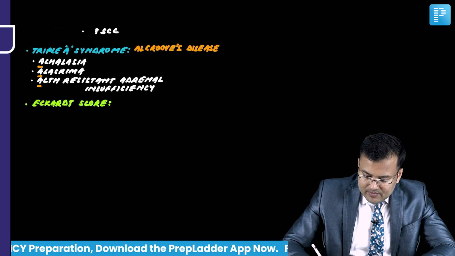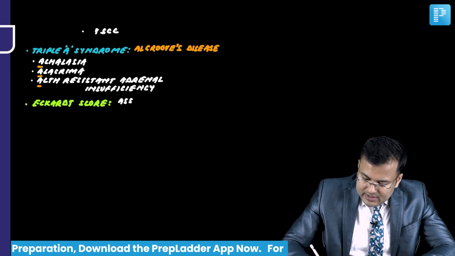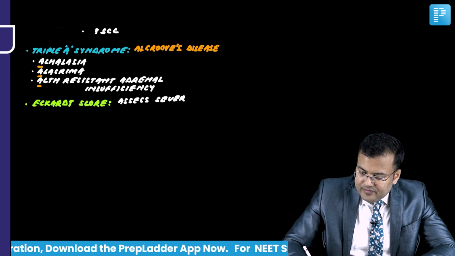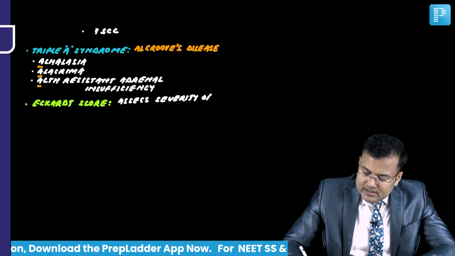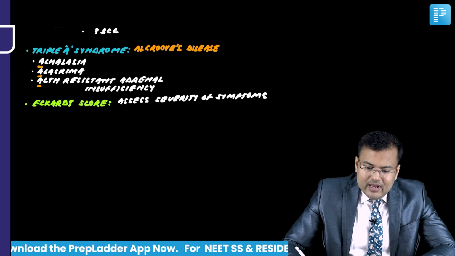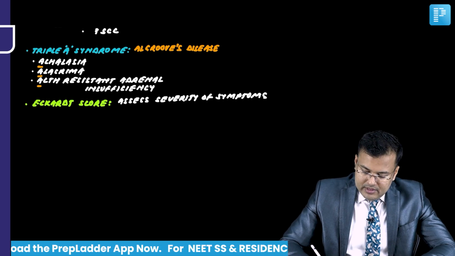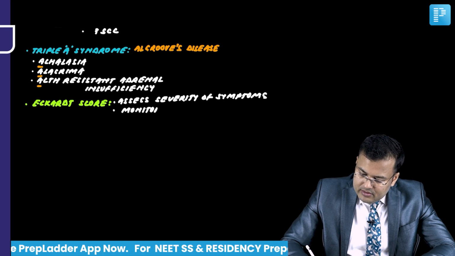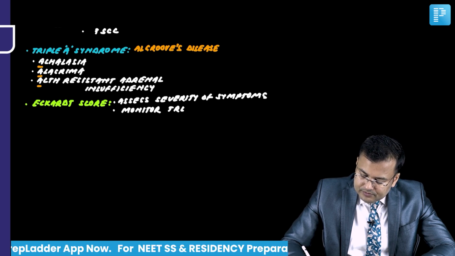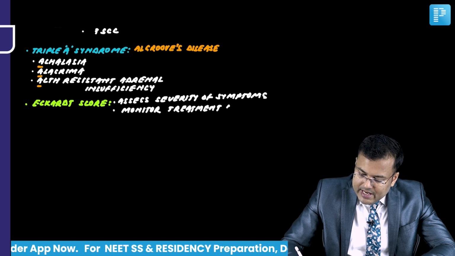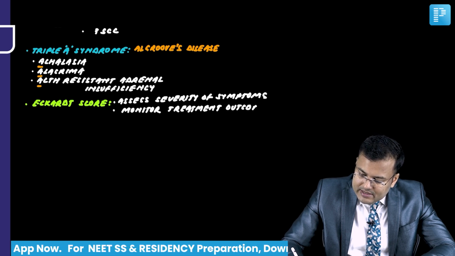It is used to assess the severity of symptoms. Clear? And to monitor the treatment outcome. So the name you have to remember is the Eckardt score for Achalasia Cardia.